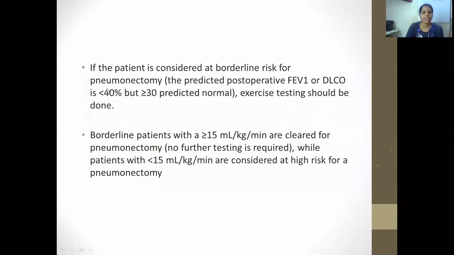If the patient is considered borderline for pneumonectomy, then we have to check the percentage PPO FEV1 and DLCO. If it is between 30 and 40%, then exercise testing should be done. Borderline patients with VO2 max of more than 15 ml per kg per minute are cleared for pneumonectomy and no further testing is advised, while patients with less than 15 ml per kg per minute are considered high risk for pneumonectomy.